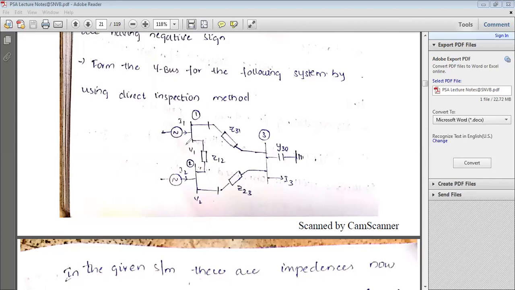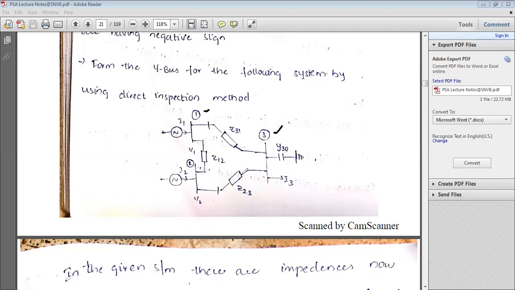So form the Y bus for the following system. Now the system contains, see, the source current I1 entering into this particular bus. So how many buses are there? Bus number 1, bus number 2, and bus number 3. One thing is very, very clear, you are going to determine the admittance. Even though the problem contains the impedances, later you need to convert that impedance to admittance.